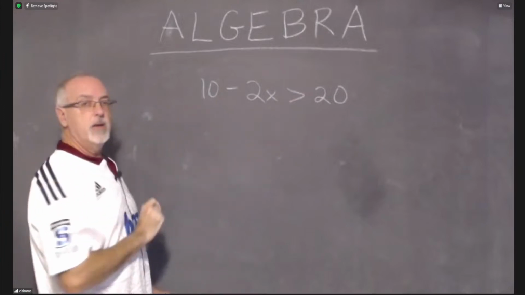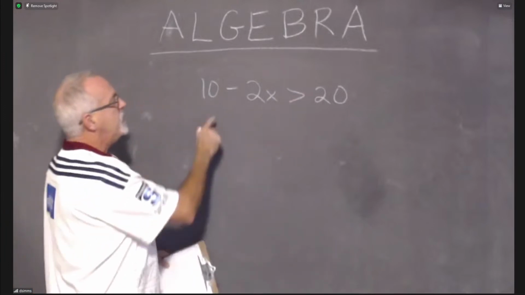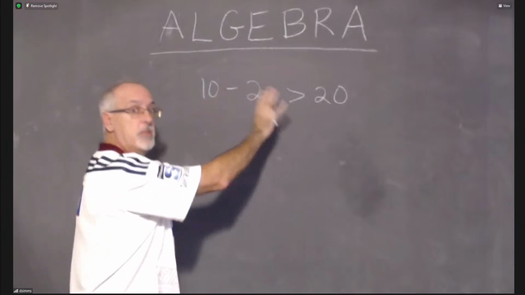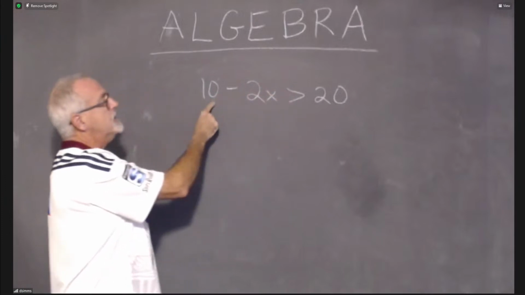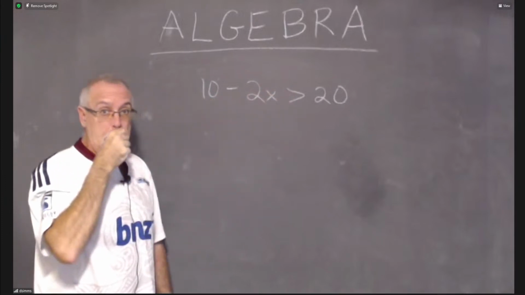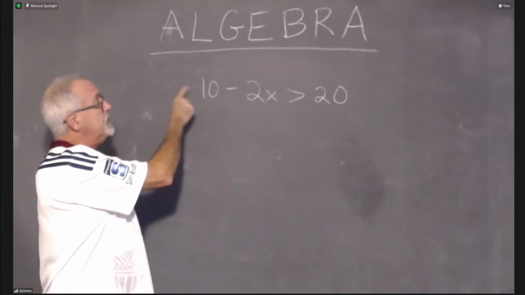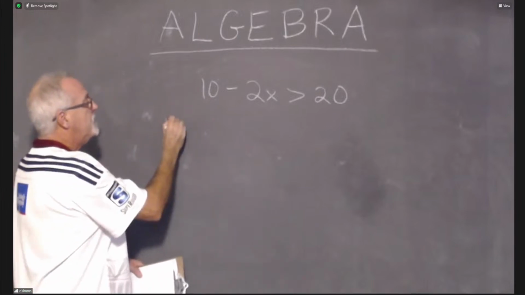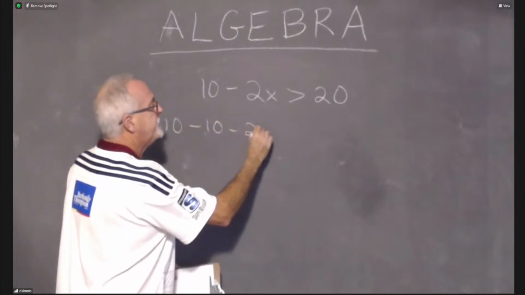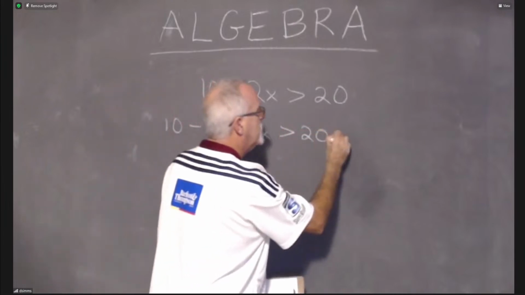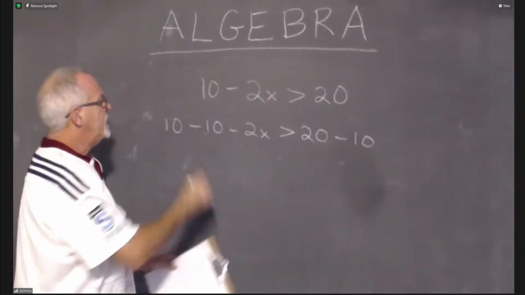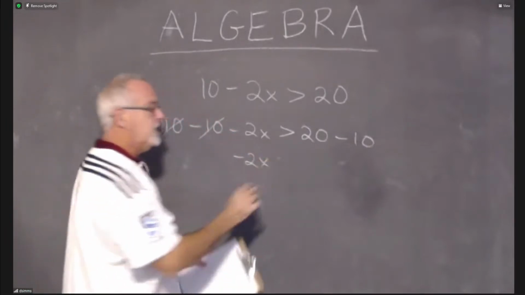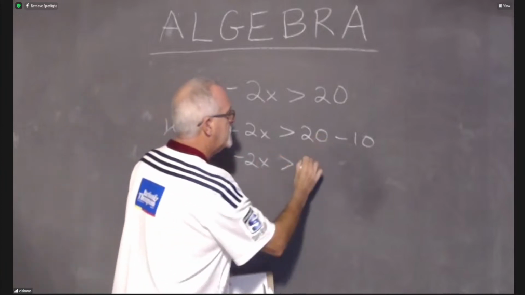And that's why I want to do this example, and I need to slow down. Okay, what's happening here is my x is being multiplied by this 2 or this -2, depending on how you want to see it. But it also is having this 10 added to it. I know the 10 is being added because it's not a -10. So what's the opposite of addition is subtraction. We are going to subtract a 10. But we have to do that on both sides. So far, nothing new. The 10 minus 10 cancels. We can't lose this sign. We still have -2x. We don't have 2x. 20 minus 10 is equal to 10.